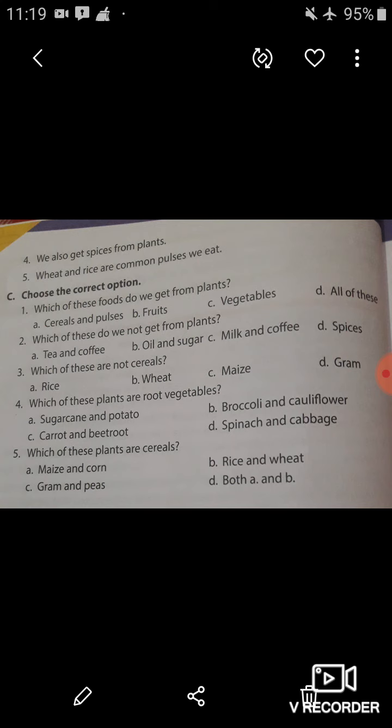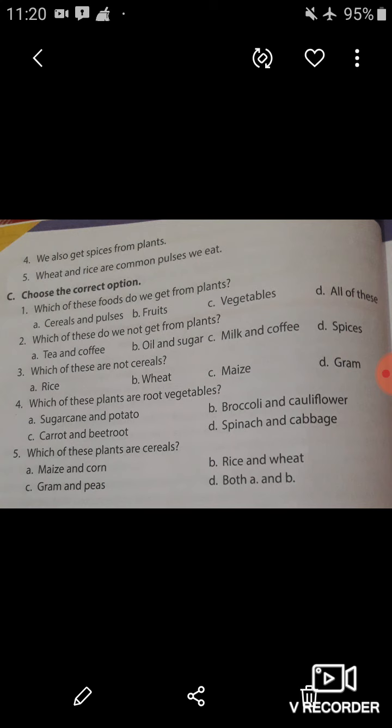Now let's come to the question number 2. Which of these do we not get from plants? So students, let's read the options that are given below. Tea and coffee, oil and sugar, milk and coffee, and spices. So students, we get tea and coffee, oil and sugar, and spices from plants.